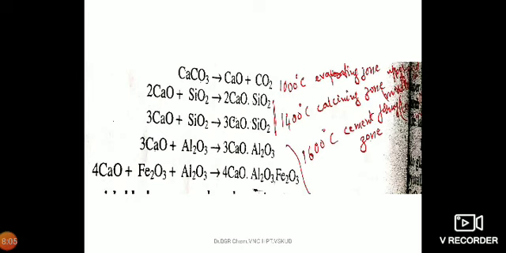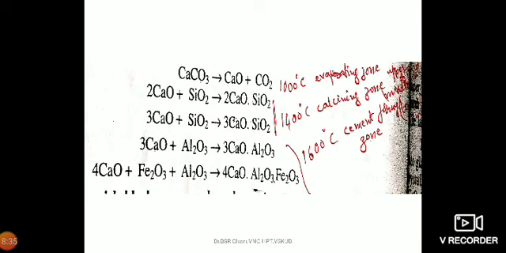and that zone we call the cement forming zone, where the temperature reaches up to 1600 degrees centigrade. The reactions are: 3CaO plus Al2O3 forms tricalcium aluminate, 3CaO·Al2O3, and also 4CaO plus Fe2O3 plus Al2O3 giving rise to 4CaO·Al2O3·Fe2O3, that means tetracalcium aluminoferrite.